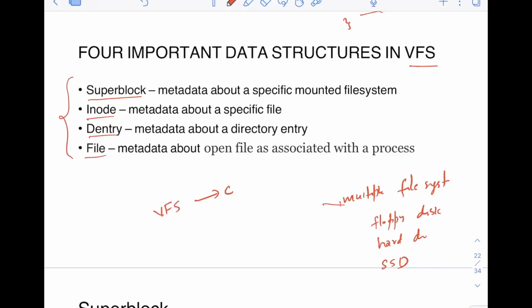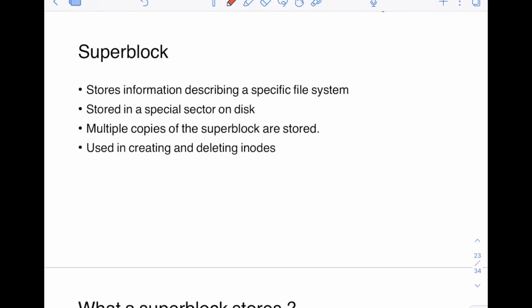So superblock stores the metadata about a specific mounted file system. Inode stores metadata about a specific file. Dentry stores metadata about a directory entry. And file stores metadata about an open file as associated with the process. For now, I have just read these definitions, but later on I am going to go into details of all these 4 important data structures. So let's first look at superblock.